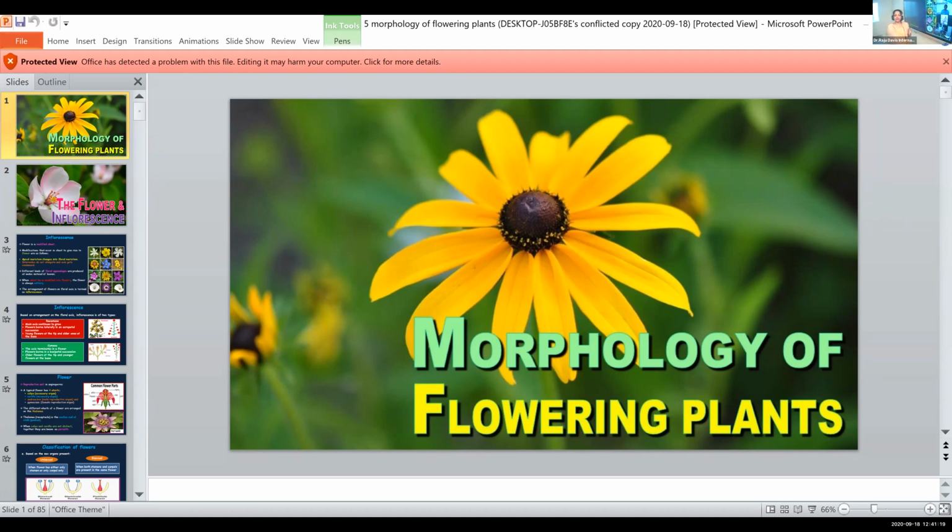And flower is actually a modified shoot. You know that it is produced on the stem or the shoot. So you can say it is a modified shoot. So let's see what modifications are undergone by the shoot to become a flower. The first point, apical meristem. You know about apical meristem. I think in class 9, you have learned in detail about different types of meristematic tissues. What is special about meristematic tissues, Nandana?